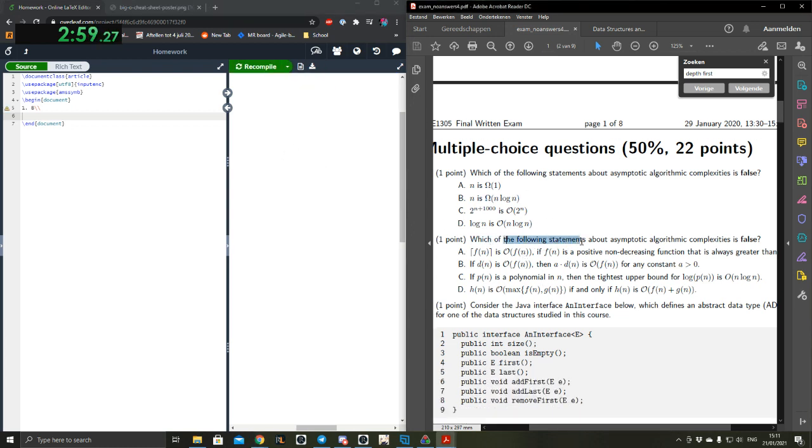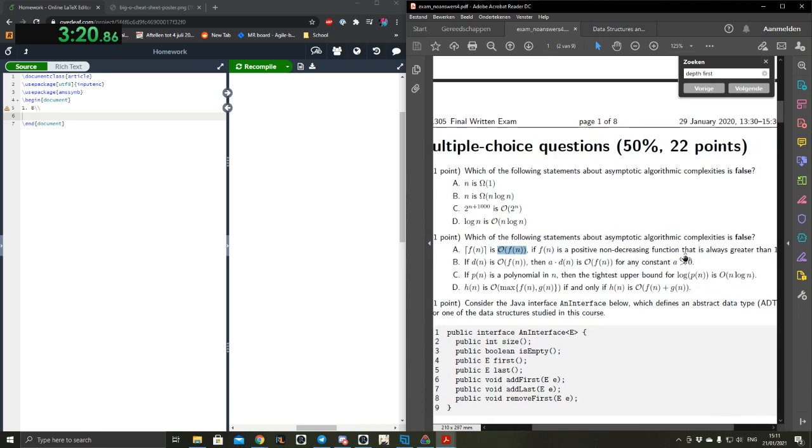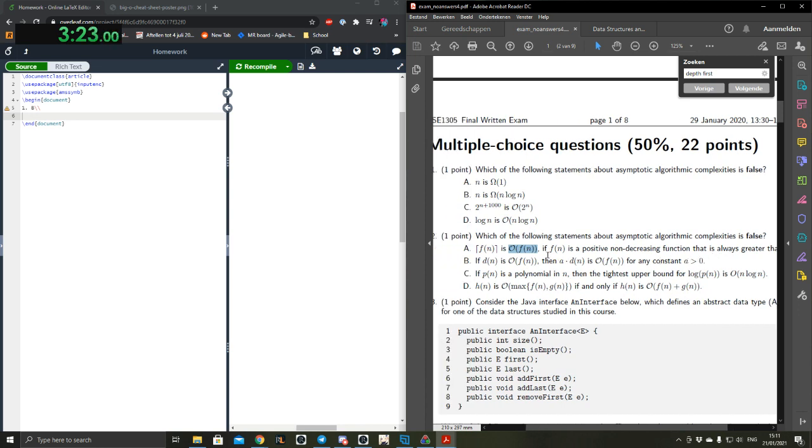Which of the following statements about asymptotic algorithmic complexity is false? If the ceiling of a function is big O of f of n, or in this case big O of itself, if the function itself is a positive non-decreasing function that's always greater than 1. What else do we have?